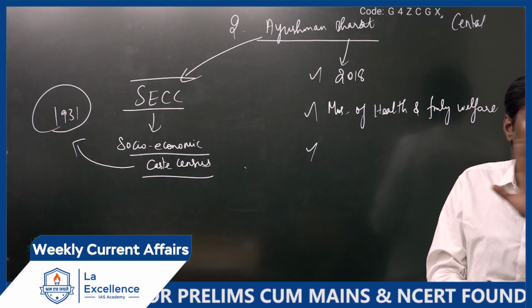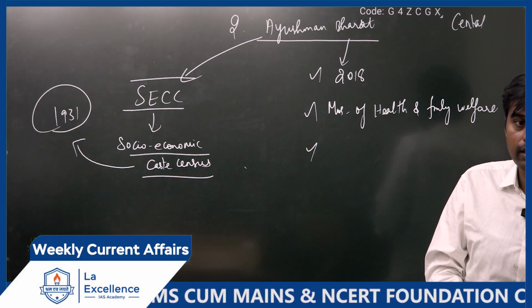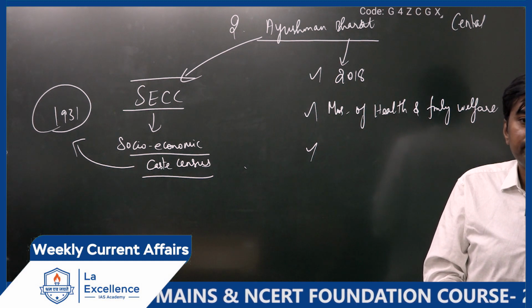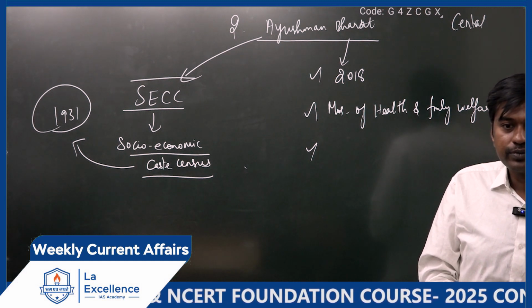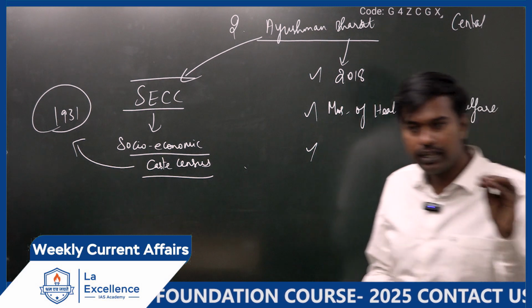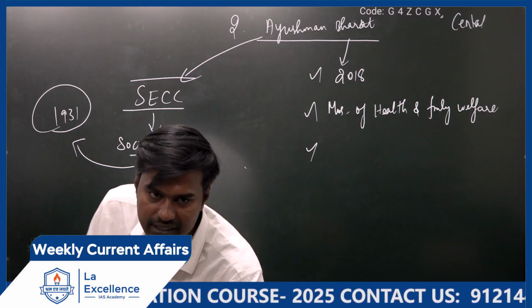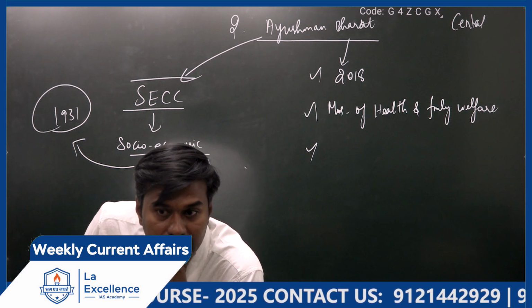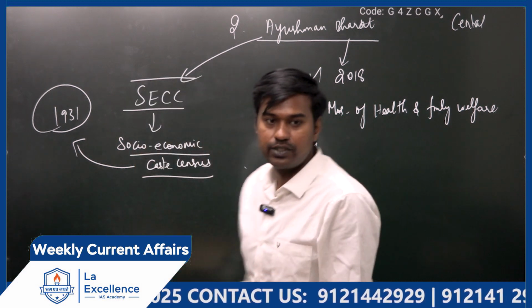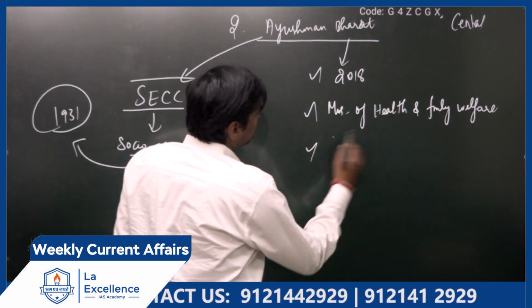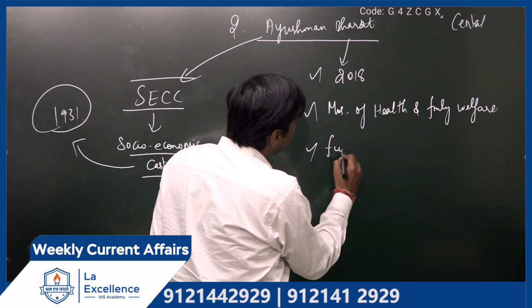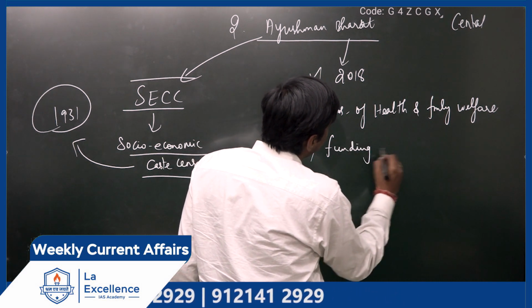What I am asking is, will it come under central or state? Use logic and tell. Why both has to participate? Health is coming in state list, concurrent list, union list. So it has to be shared. Is it clear? So use that logic. So here, funding will be shared between central and states.